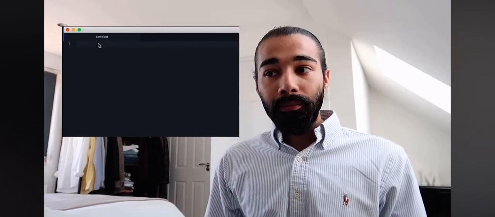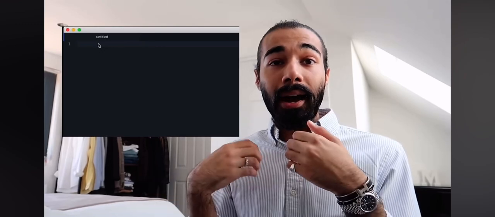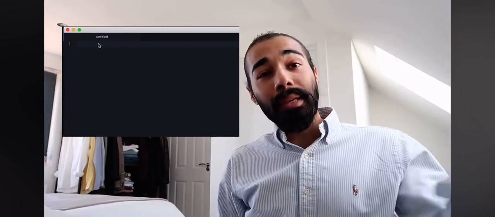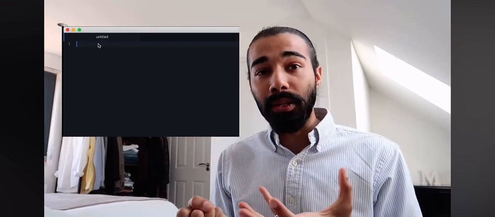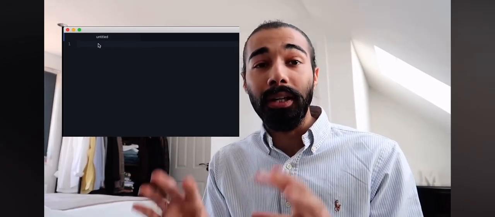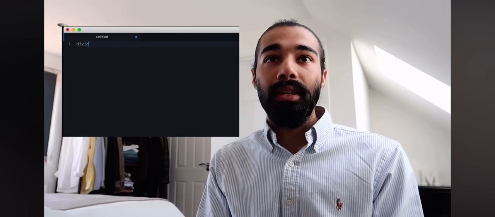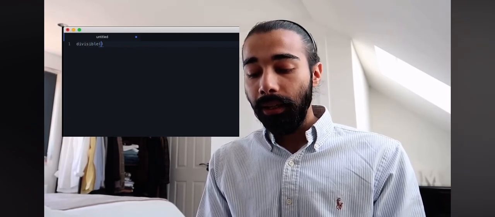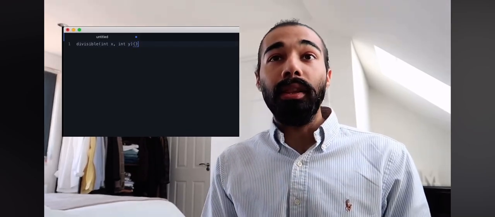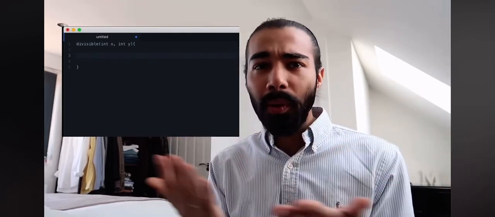When we think about creating a program to do something, in this case we're going to give it 2 numbers, we're going to have an input, we're going to make use of a function. Now functions, just like in math, map some inputs to some outputs. In this case, the problem that we're solving is we're giving 2 numbers and we're checking if they're divisible. So we're going to take 2 inputs, so let's create a function and call it divisible, with int x and int y. So we're specifying that we're going to give it 2 integers.